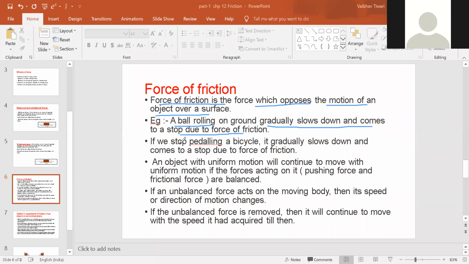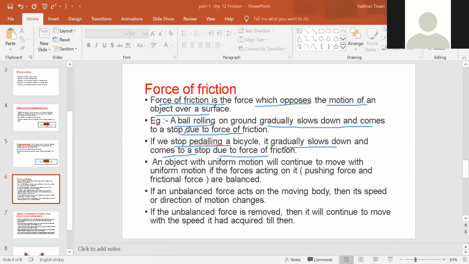Even in the case of a bicycle, if we stop pedaling, the bicycle gradually slows down. Why? Because the force of friction is acting over there, and it comes to a stop due to the force of friction. Okay.